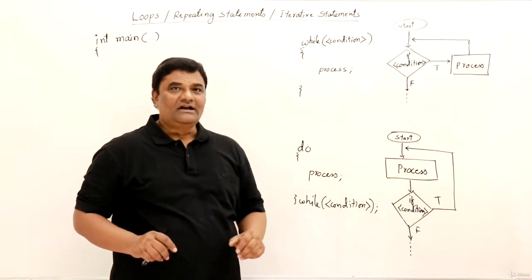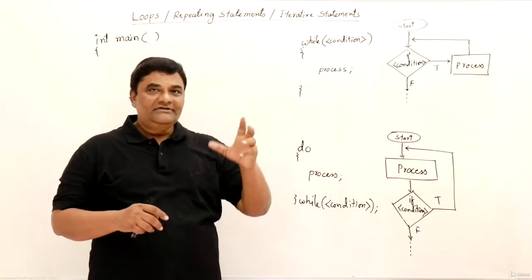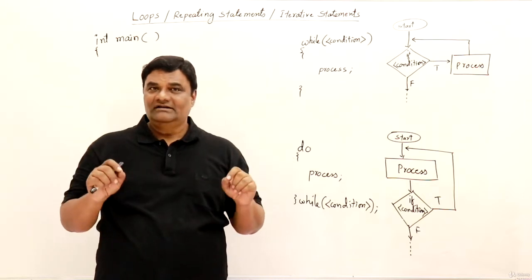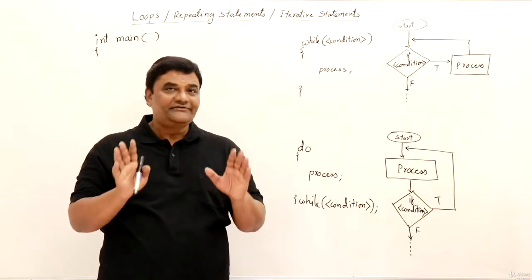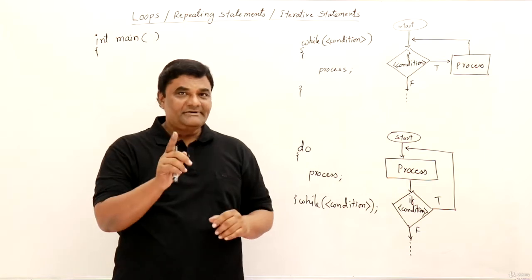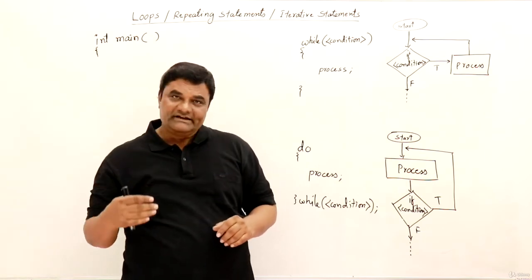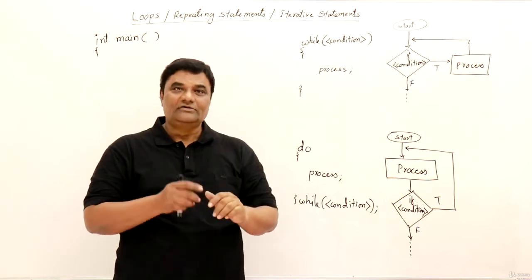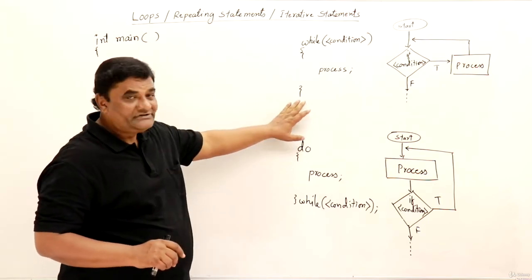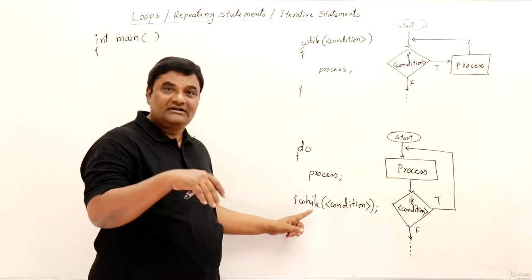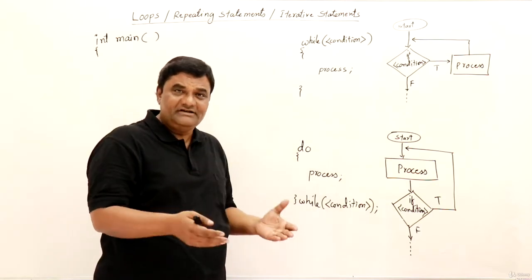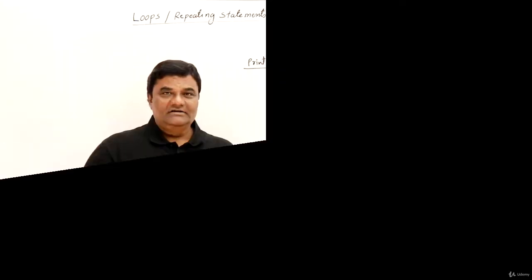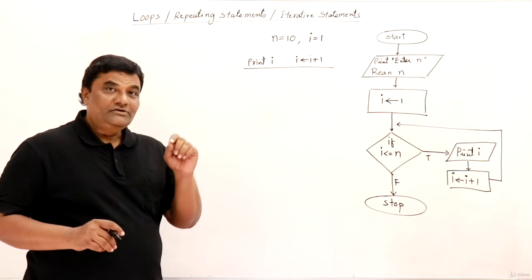Now I will write a program, first using while loop. I will write a program for displaying numbers from 1 to n. N can be 10 or 20, whatever it is. So suppose n is 10, we will display numbers 1, 2, 3, 4, 5 to 10. Let us write a program for this, displaying n numbers. First I will write a program for this using this loop. Then I will convert that program and show you how to write the same thing using do while loop. So let us look at a program.